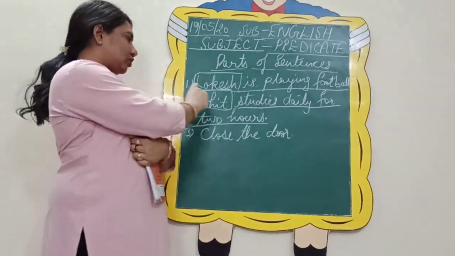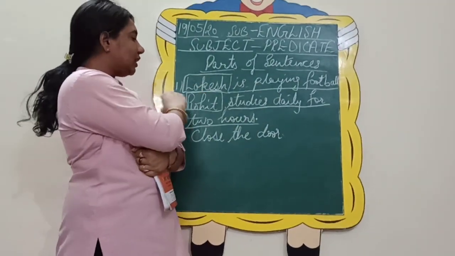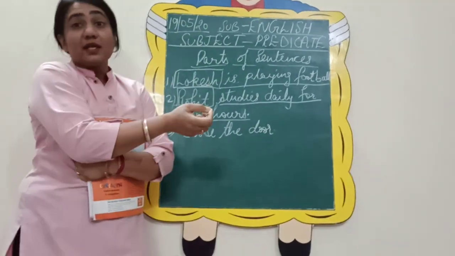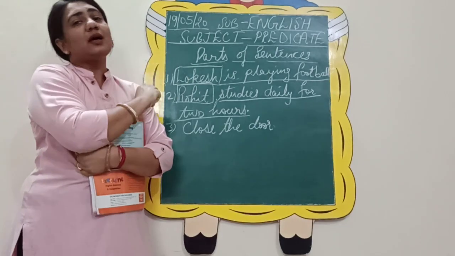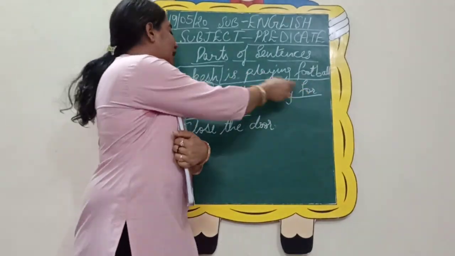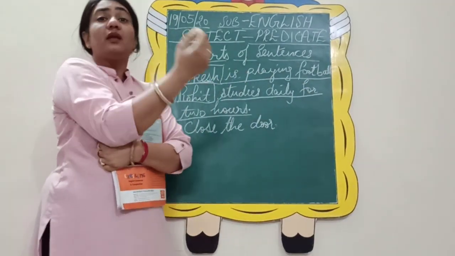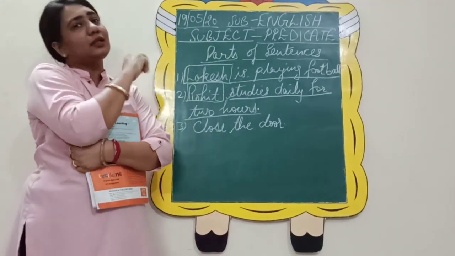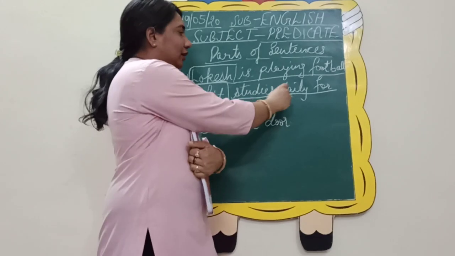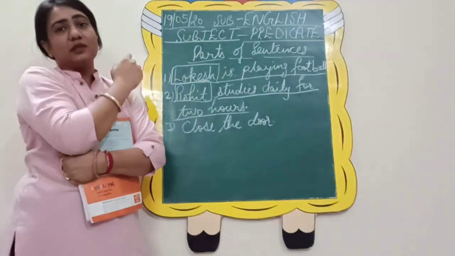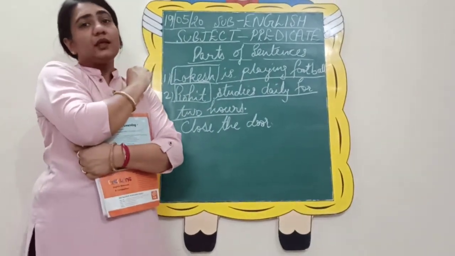Subject: Lokesh. So again here, who studies daily? Rohit. So when we ask ourselves a question, who is the doer of action, we get our answer. This is your subject. And whatever is said about this subject, whatever information is there about this subject, that is your predicate. So we are given that he studies daily for 2 hours. So this is your predicate.